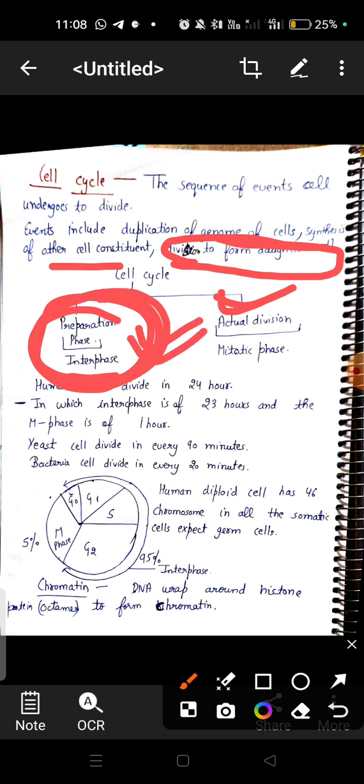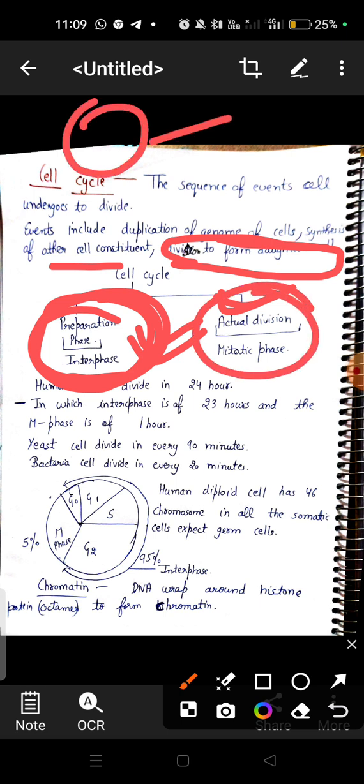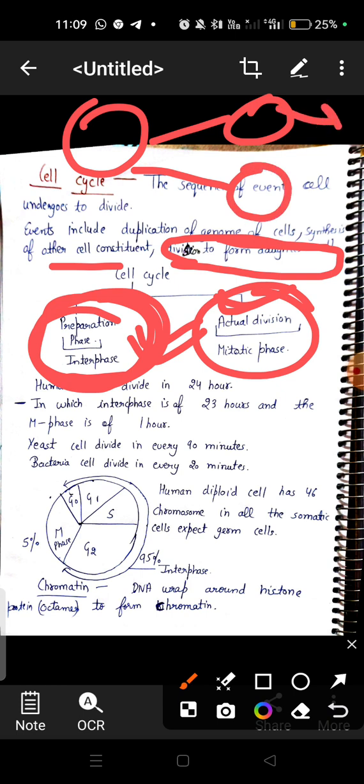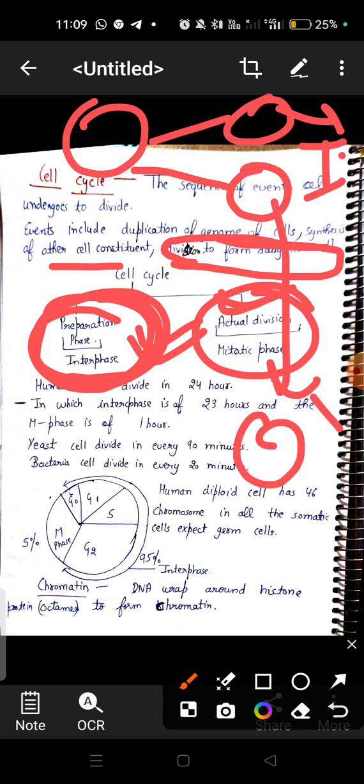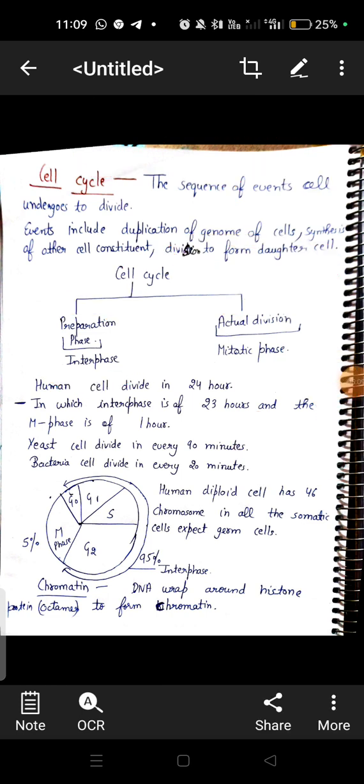Inter means between two divisions, as one cell divides to form two new cells, and later these cells undergo interphase and further cell division. It means interphase is a phase between two mitotic divisions. Interphase is a phase in which the cell prepares itself for the next division.